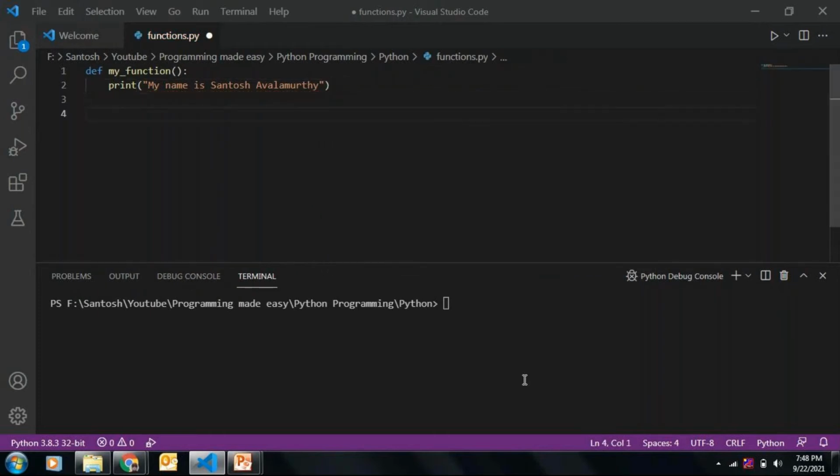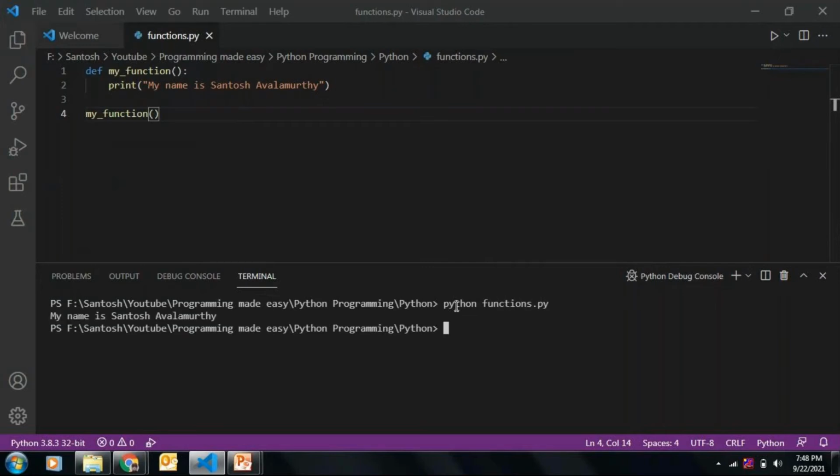To call the function, just use the function name. Save this and run it. It just displayed my name because we passed zero arguments; no arguments are passed and it simply prints the statement.